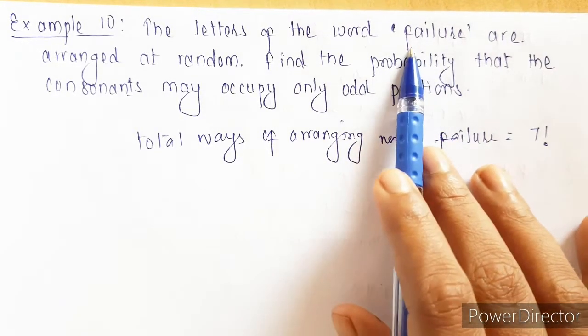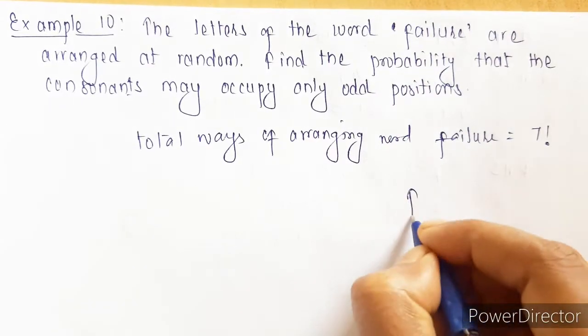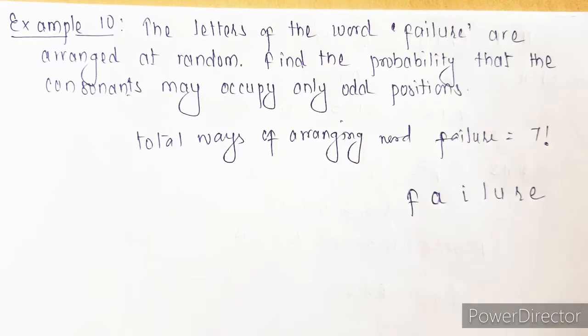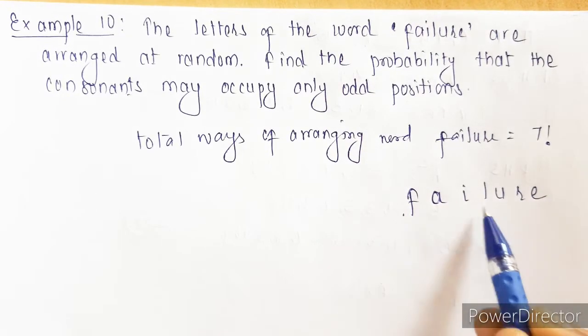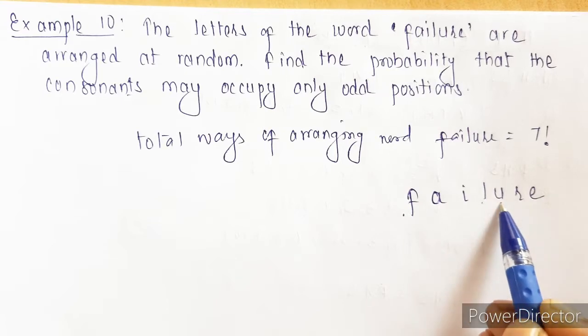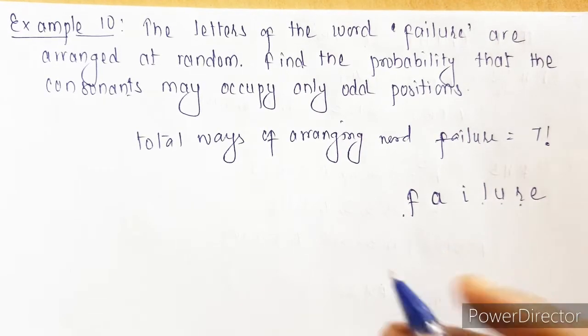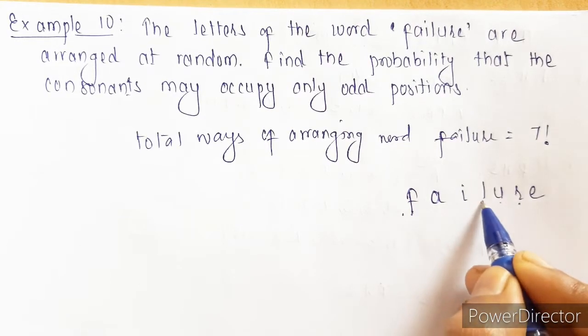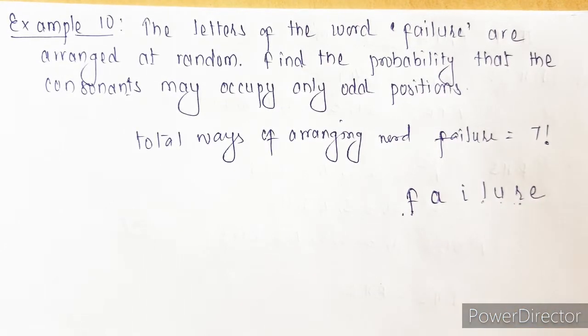Now we have 7 letters here: F, A, I, L, U, R and E. So how many consonants do we have here? 1, 2, 3. So the consonants are F, L and R, and the rest 4 are vowels.